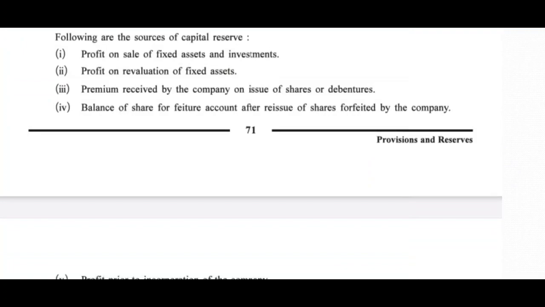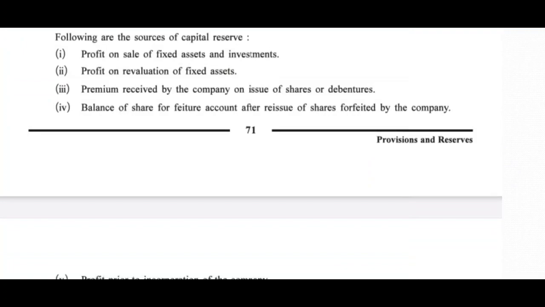Say for example, first one, profit on sale of fixed asset and investment. Friends, to sell fixed asset is not a routine activity. Once in a while we are selling it. So any profit generated out of sale of fixed assets and investment is considered as capital reserve, capital profit, right?